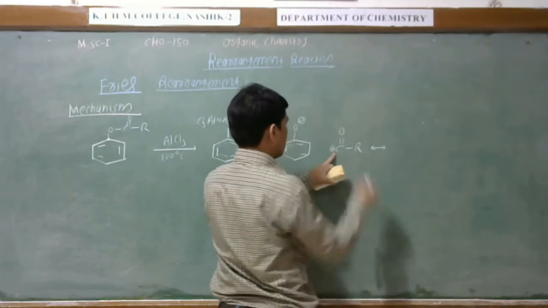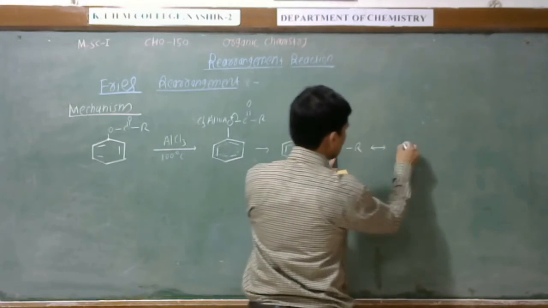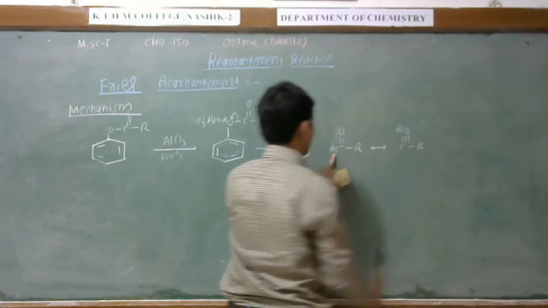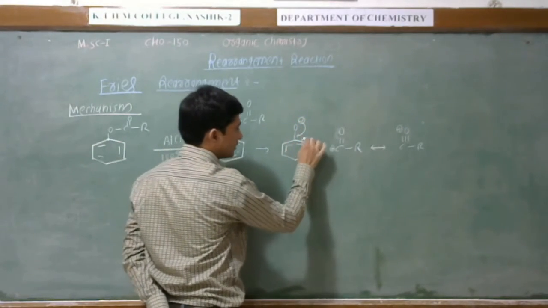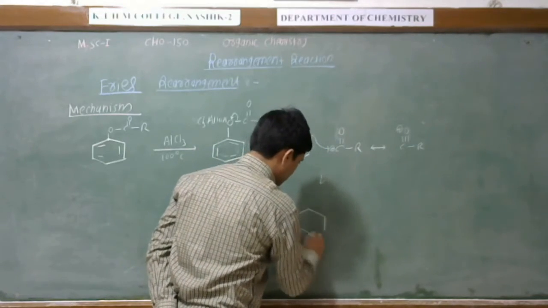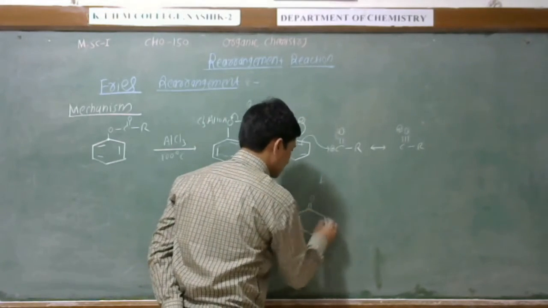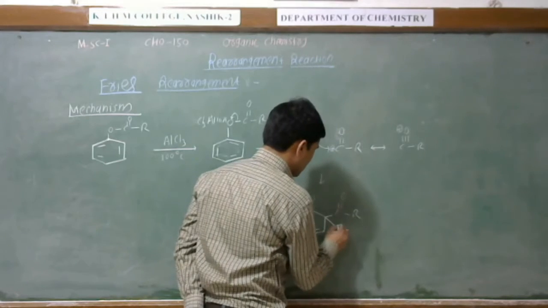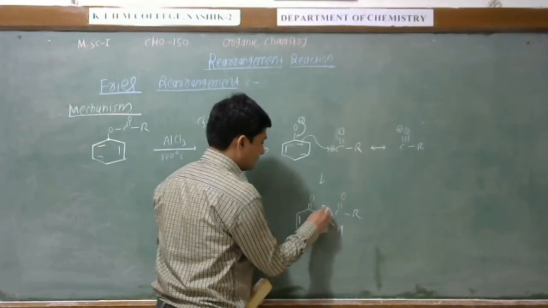This will be stabilized by the resonance structure. If we make here the triple bond, so oxygen carbon triple bond, this is R, and this oxygen having positive charge. See here, this negative charge makes here a double bond. This double bond gets attached to this group. So you get the compound like this. This is the double bond oxygen, and this is C double bond O R. And this is the hydrogen. Here, this hydrogen will shift.